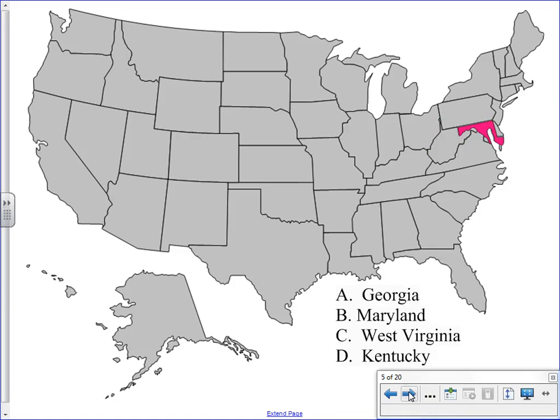Our third state is this state. It borders West Virginia and also Virginia. And the answer to that is B, Maryland. And now I'd like to know what the state capital is for Maryland. And the answer is C, Annapolis. Annapolis, Maryland. That would be their state capital.